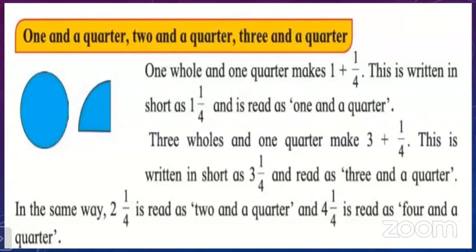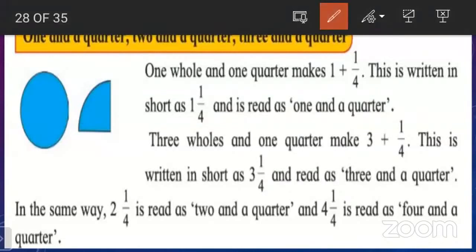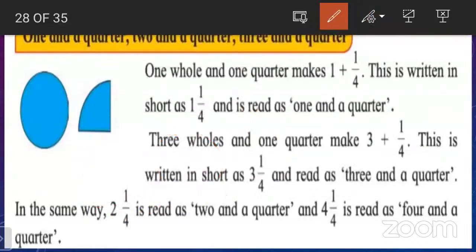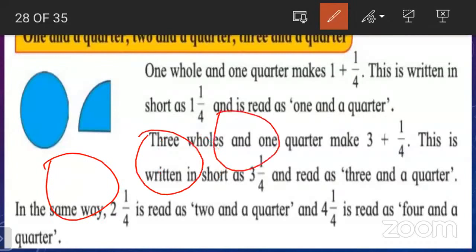Now similarly, if I draw 2 circles here, 1, 2, and I draw a quarter portion, we can read it as 2 and a quarter. Now look at here, if I draw 1, 2, 3, 4 whole circles and 1 quarter portion, how to read it?